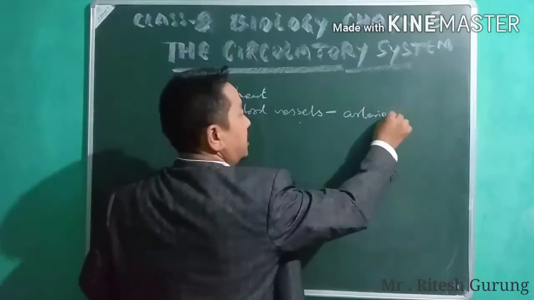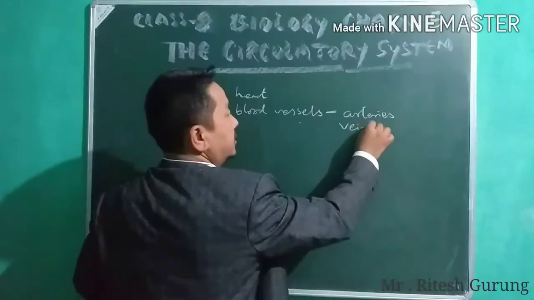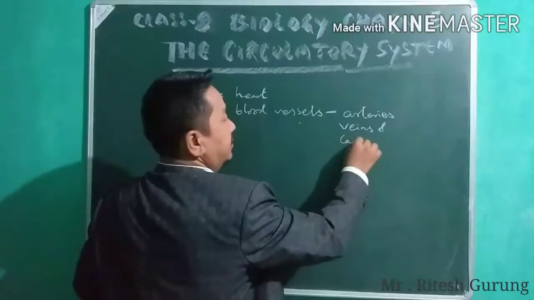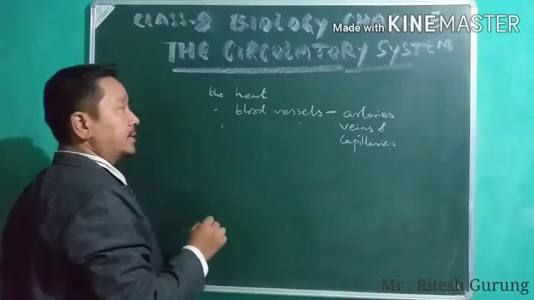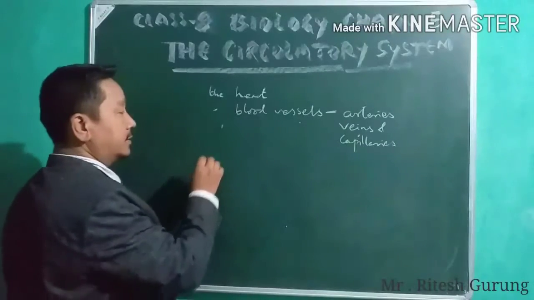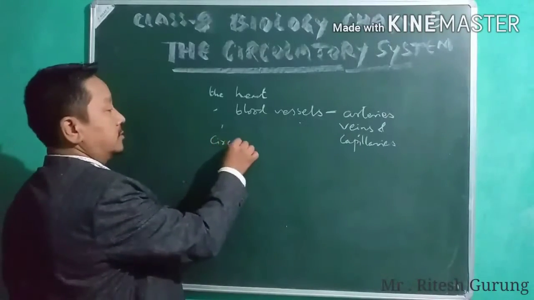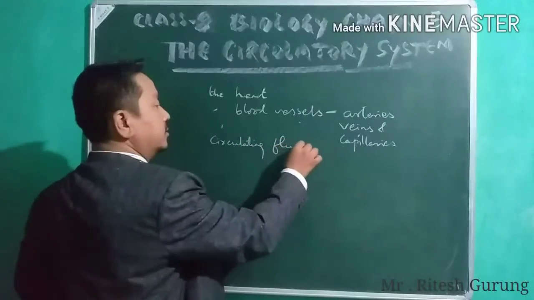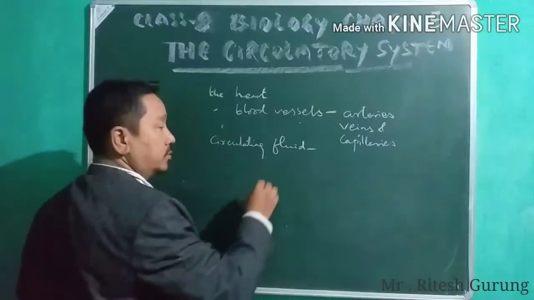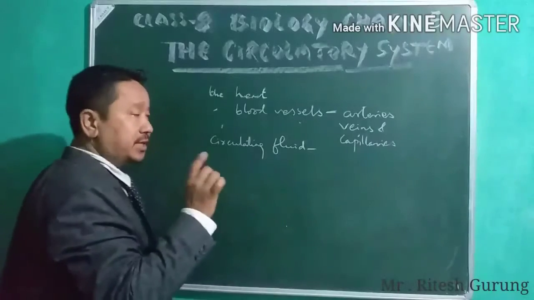They are arteries, veins, and capillaries. All right, and circulating fluid, which are again of three types.